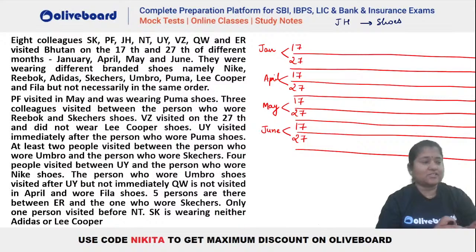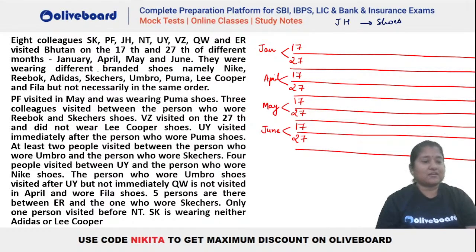Okay, let's see how this particular question is to be done here. So you can see that this is a day and date based question. We have been given two dates, 17th and 27th of four different months, that is January, April, May and June. Right, so 4 months, two dates, that means 8 dates in total, and we need to place 8 different colleagues and their shoes which they are wearing. Okay, so let's try it out.